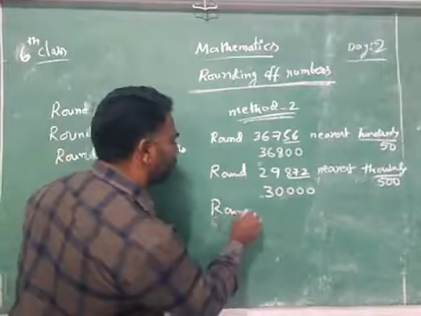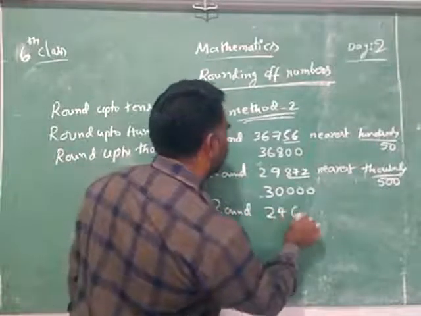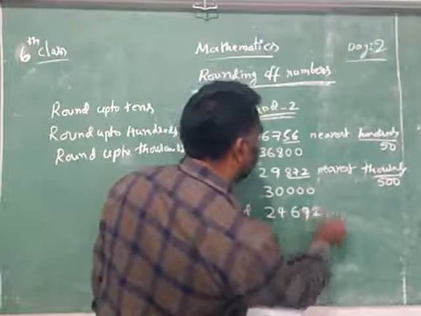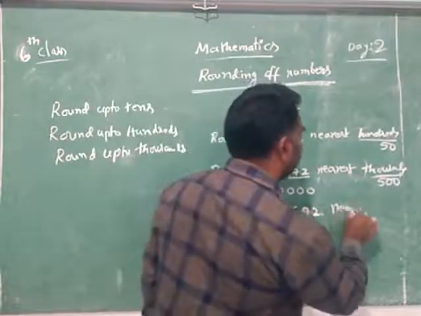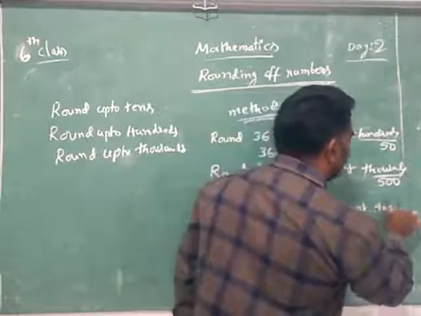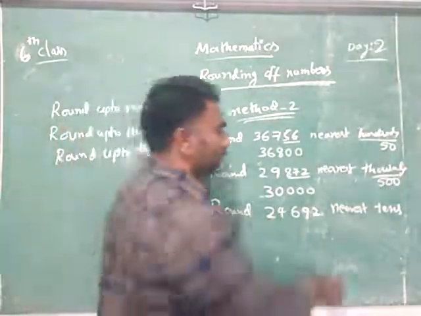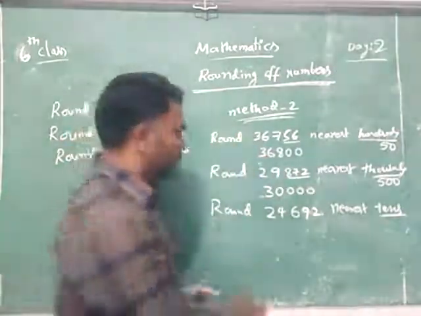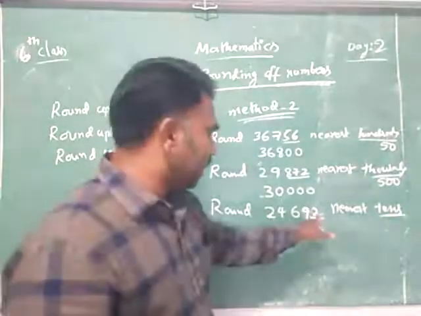Round 24,692 to the nearest tens. Round up to nearest tens. So now you can say now, say to me how. It is up to tens now. That's why tens before, the ones is 0. Only ones is 0. And we need to check it.